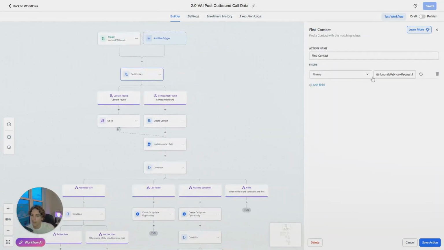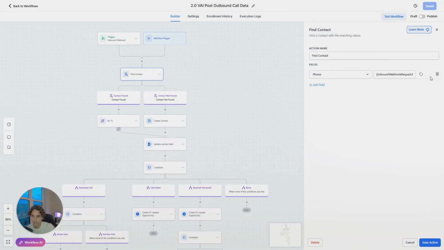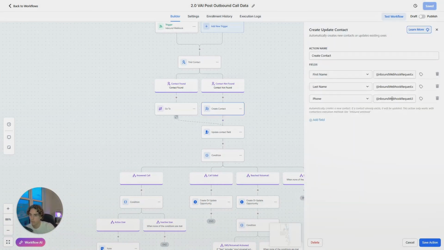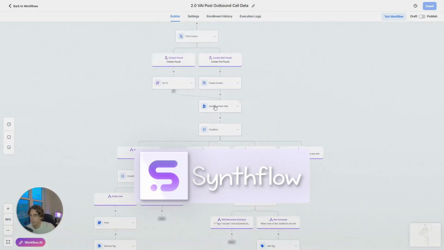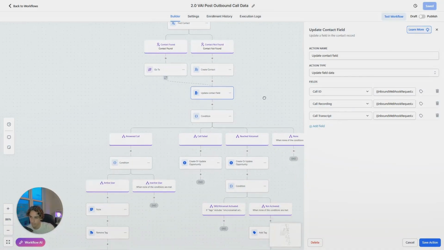So first of all, you're going to want to find a contact by their phone number, which we can do by going to inbound webhook trigger, lead, and then phone number right there, as you can see. Then after this, there's going to be 2 options. You either find a contact or you don't find a contact. If you don't find a contact, you're going to create a contact with all the information that you grab from the call itself, either using info extractors from Synthflow or information that you already have on this person, right? And if the contact was found, then perfect. We can just update them with the information that we had from the call, whether it's call ID, call recording, the call transcript, all that good stuff.